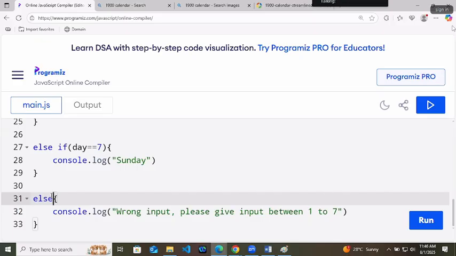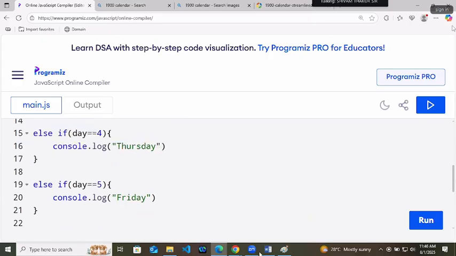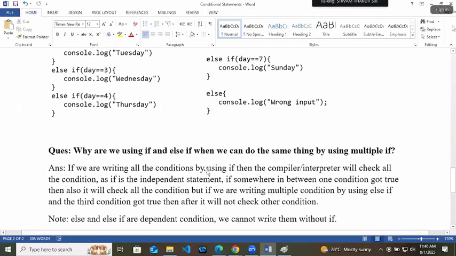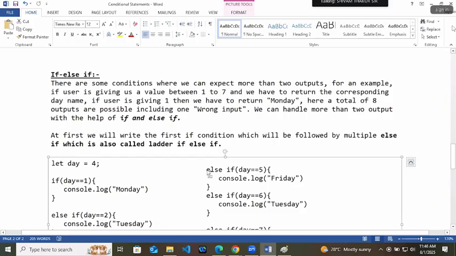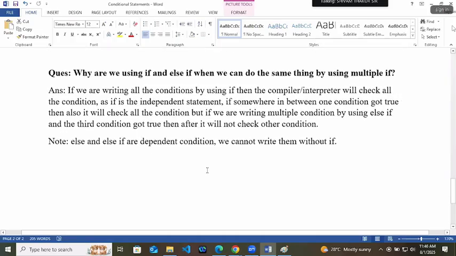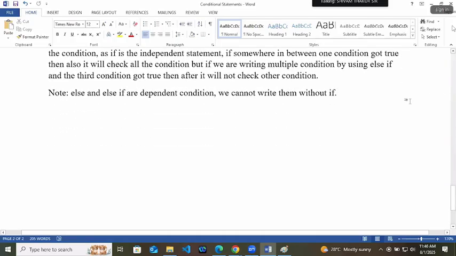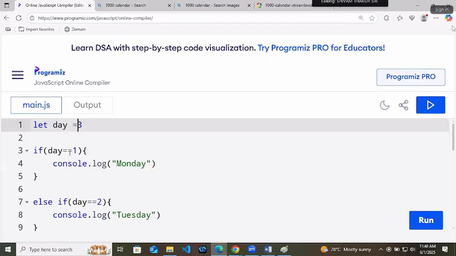Understood it? Understood or not? Yes. Completely. Okay. So that is your if and else if. It works exactly like multiple if while saving the time complexity, you can say. Now let's come back to the leap year problem, right? Let's first come back to the leap year problem now.